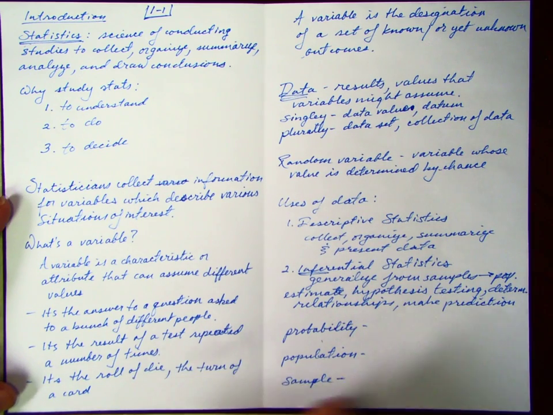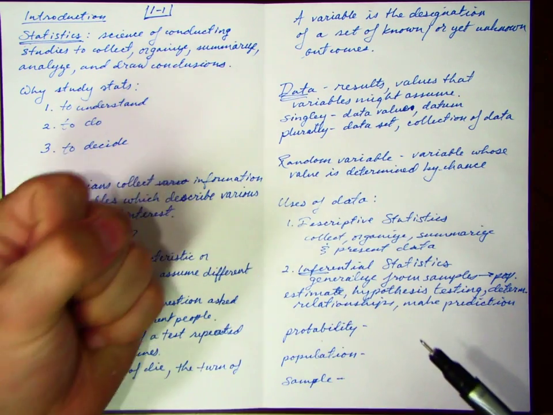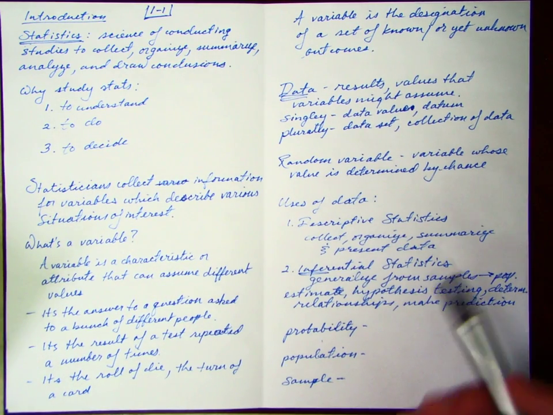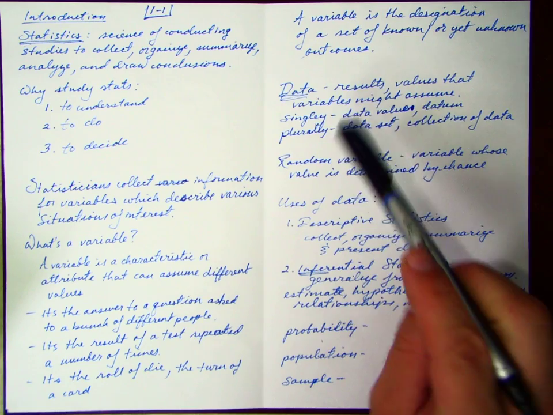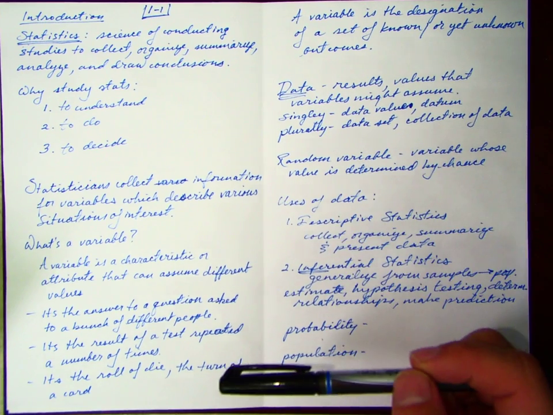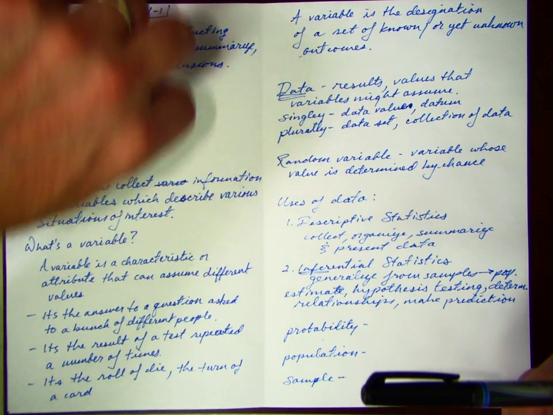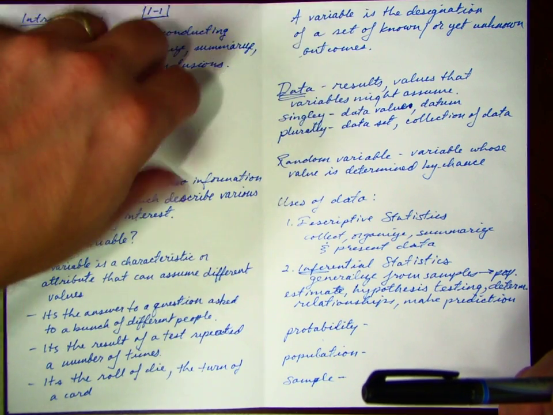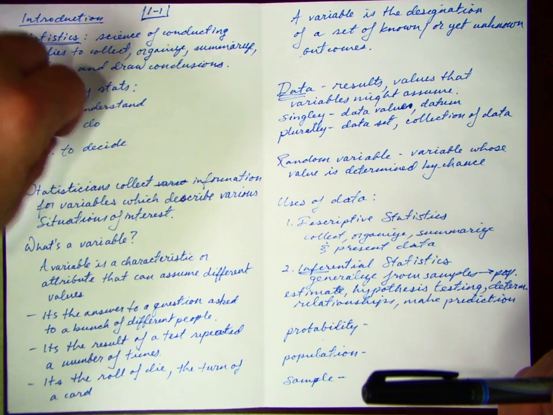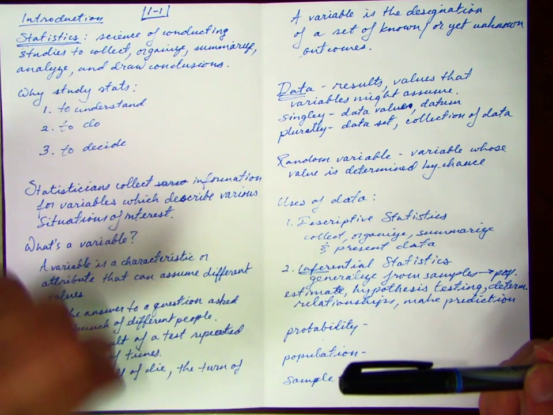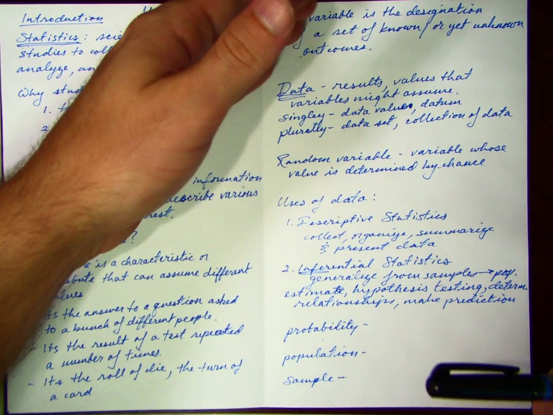Okay, it's the roll of a dice or the turn of a card. I roll a dice, and I get a 5. I wish I had a dice with me, but I don't. The 5 is a data or datum, the actual rolling of the dice. If I'm collecting this, I have a column or a little sheet, I would call the variable roll of die. Roll of die. There you go.